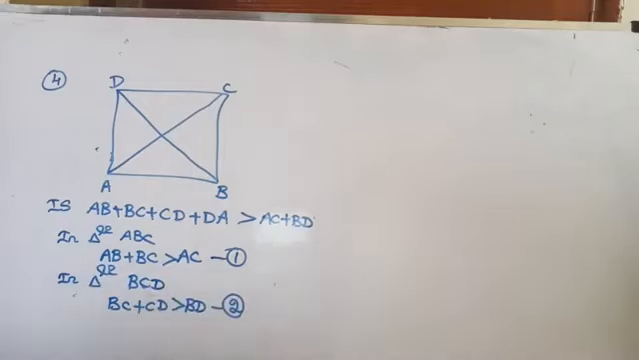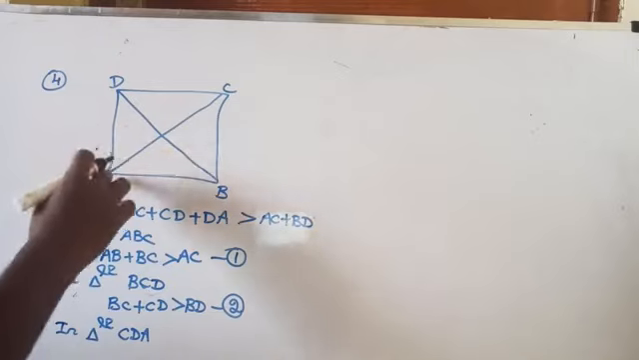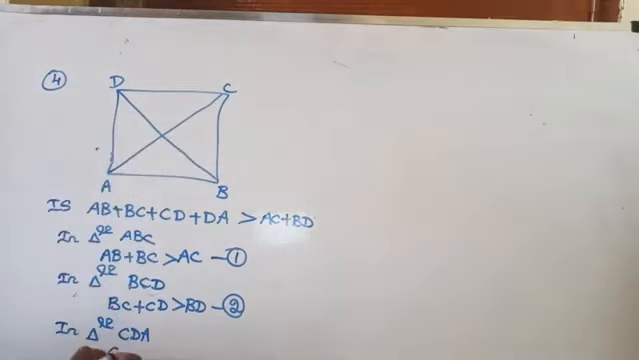And then after that, you can consider another triangle. Which triangle? In triangle CDA. In triangle CDA, CD plus DA is greater than AC. Let it be equation number 3.